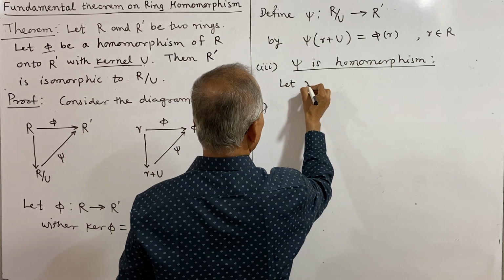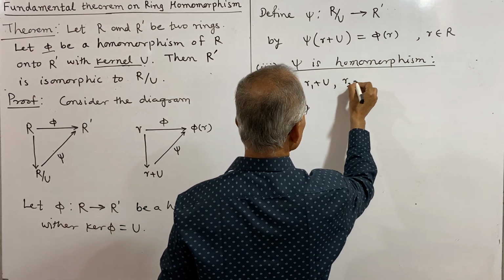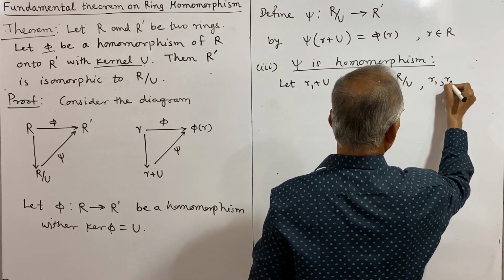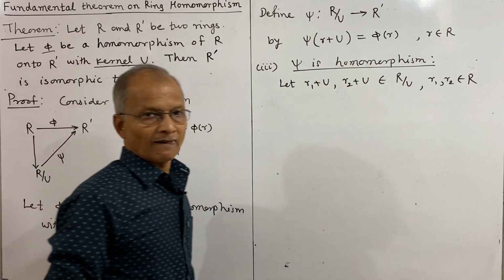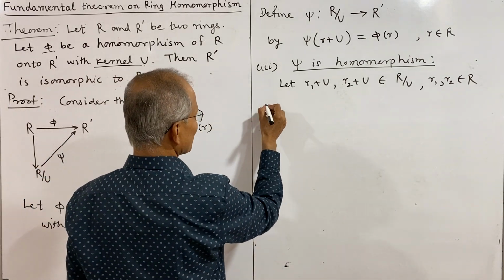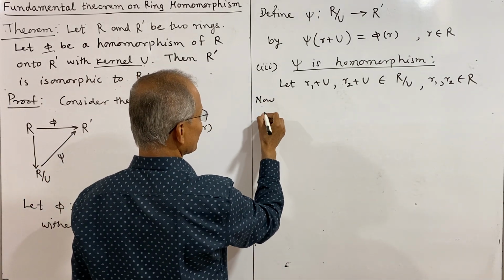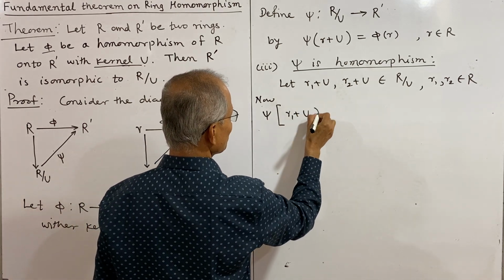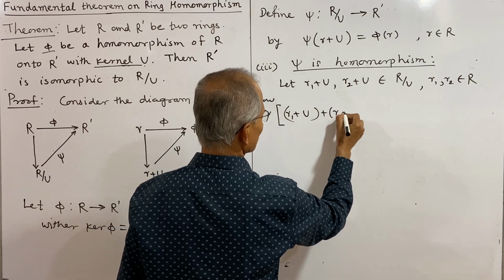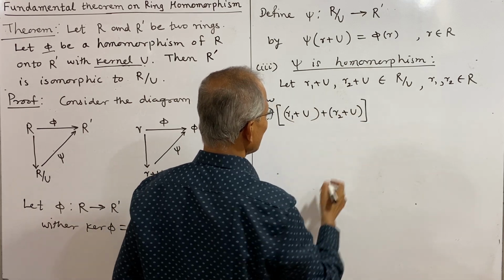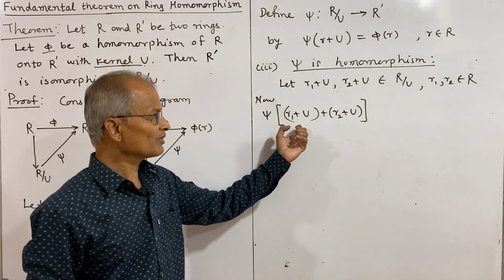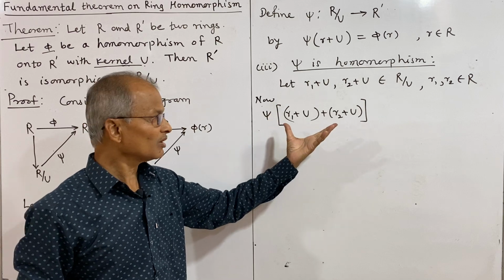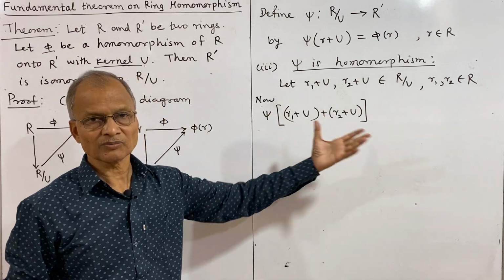Let r1 plus U, r2 plus U belong to R/U, where r1, r2 are in ring R. First, for addition, we have to prove that psi of (r1 plus U) plus (r2 plus U) is psi of r1 plus U plus psi of r2 plus U. That is, the psi image of the addition equals the addition of their psi images.